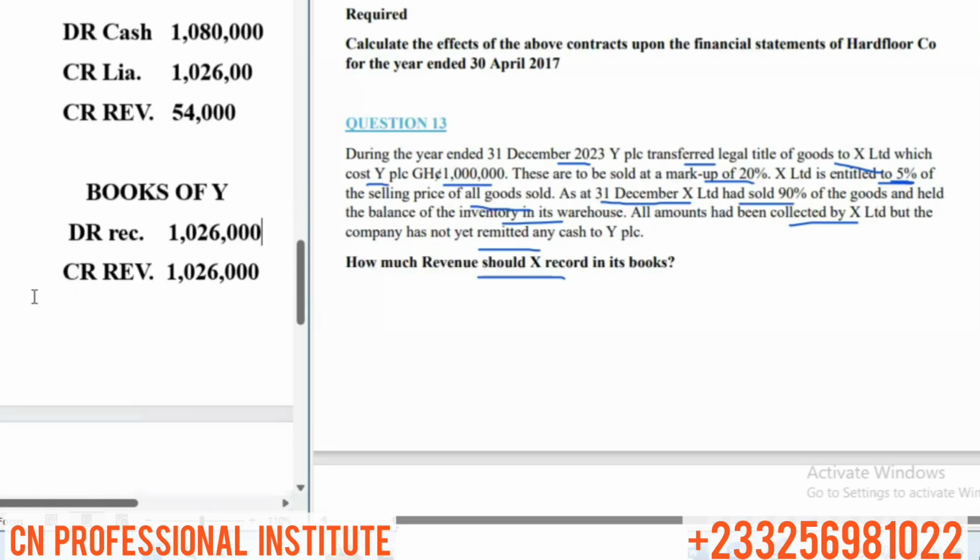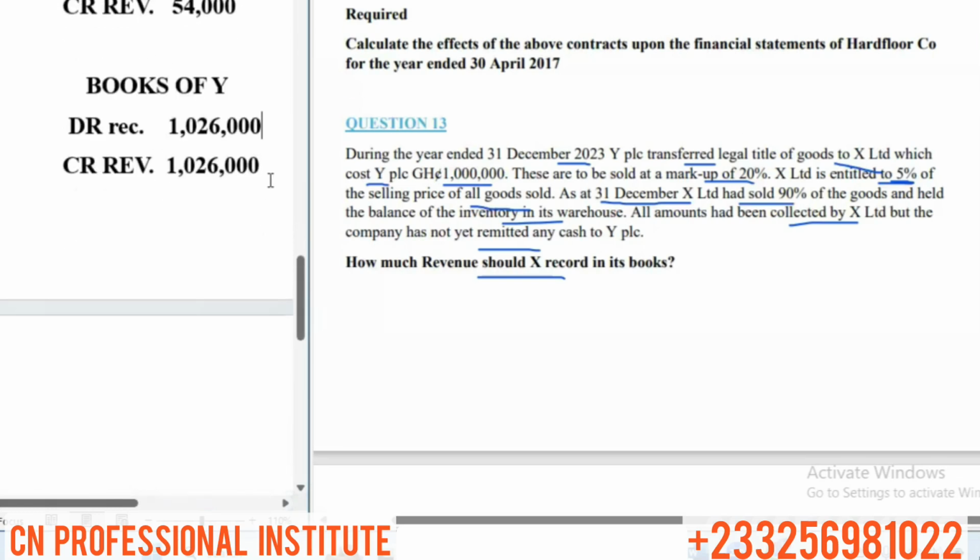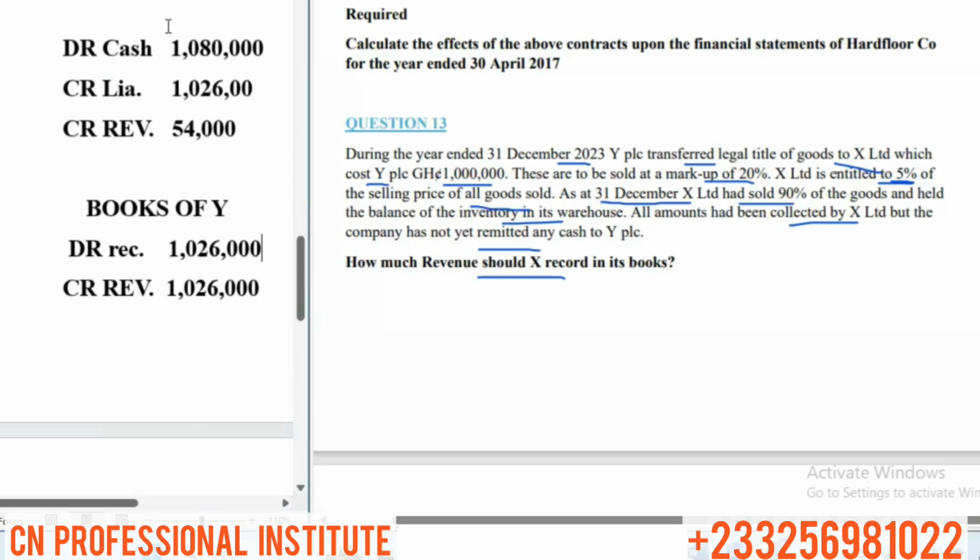If X remits Y, look at what happens. X has set up a liability of 1,026,000 in his books, and he has also recorded all the cash. So if he remits Y, the entries will change. He would have to come and credit his cash with 1,026,000 to reduce his cash, because he can't take all the cash.